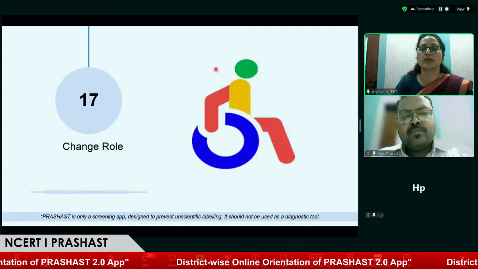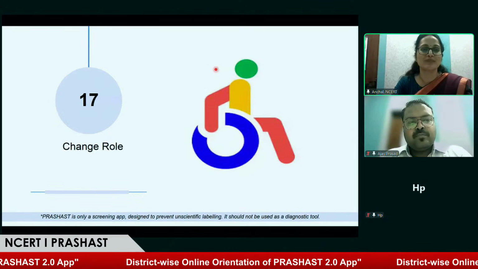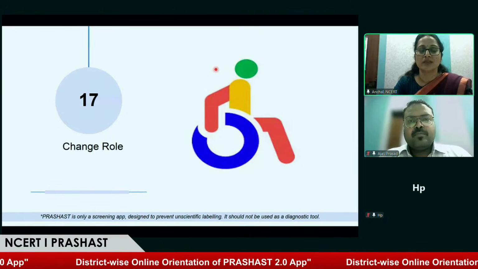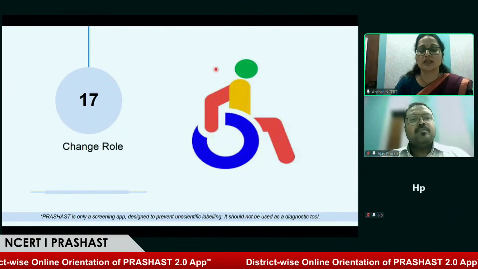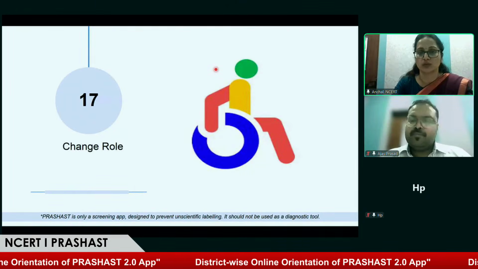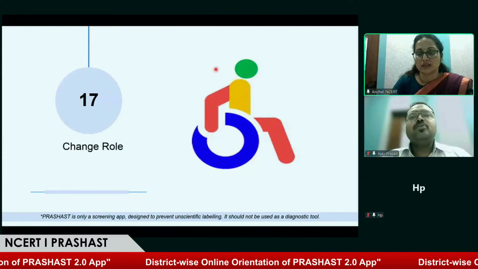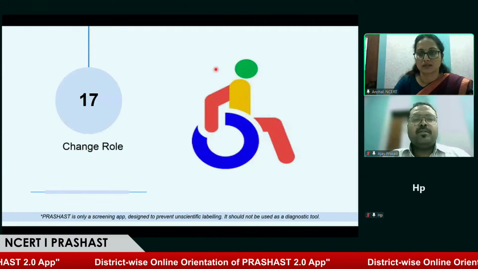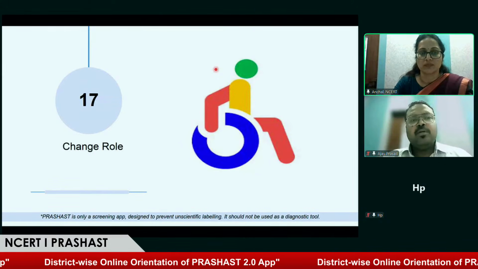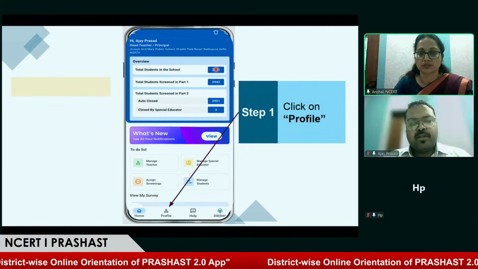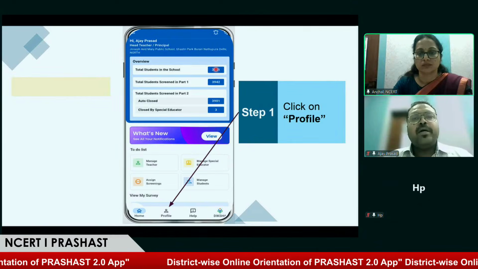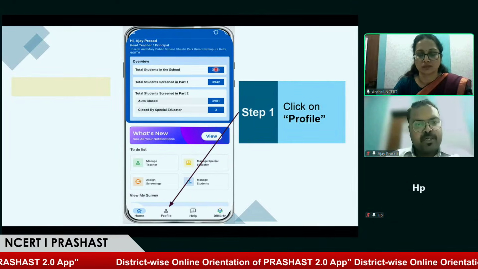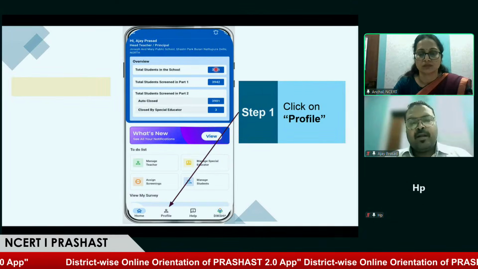Now, as Kavika sir asked us two or three times, how can a teacher, when transferred, change their school and their role also? Yes, ma'am. There is a process to change roles. First, any user who has been transferred to another school, or a teacher who has been promoted or transferred to another school, will have to go to their profile.